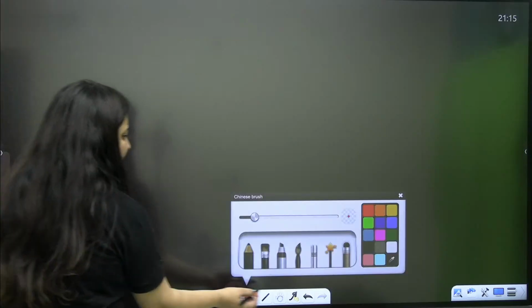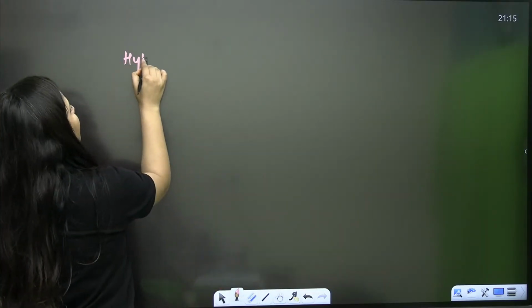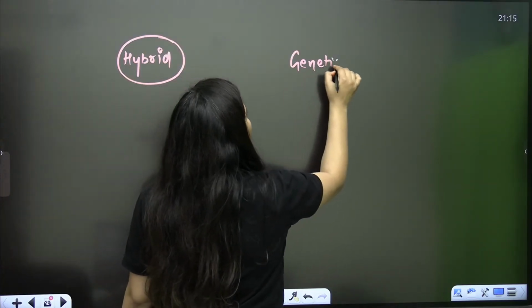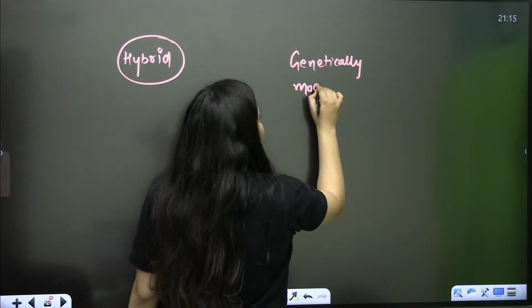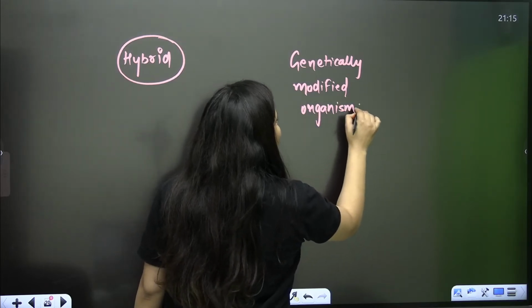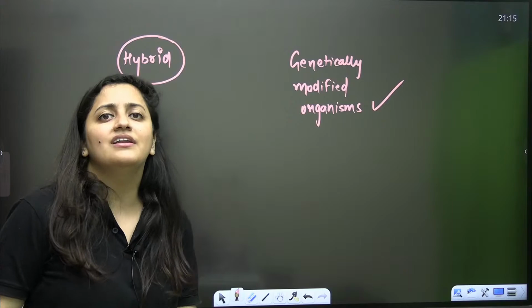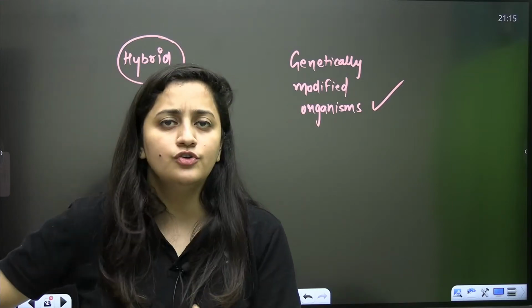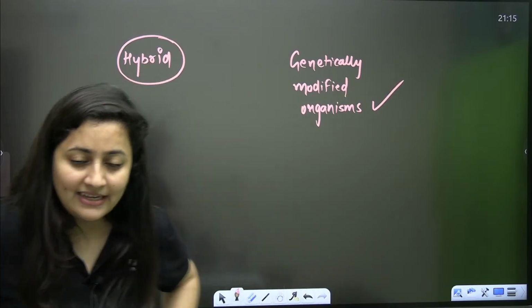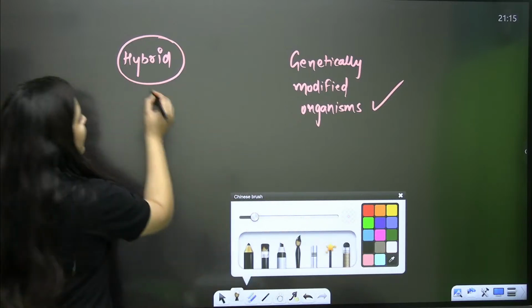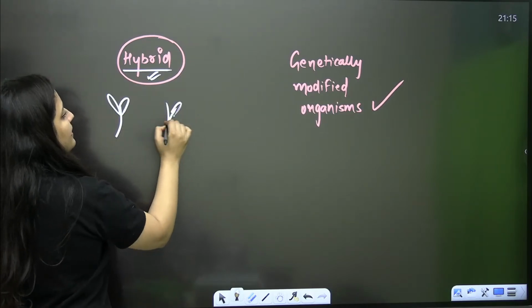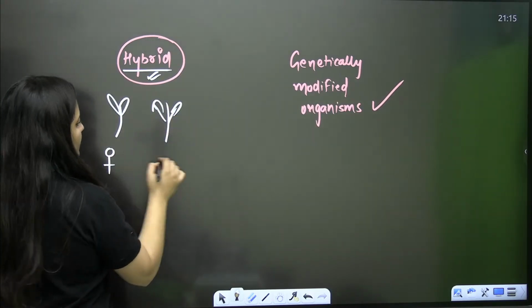Here they are simply trying to explain why we can't just rely on hybrids. Why do we need genetically modified organisms? That's how you can draw the comparison here. What is the need to have genetically modified organisms when we have the traditional hybridization ways? So according to you, why is it so? See, when it comes to the traditional ways of hybridization, let's say these are the superior parents, a superior female and a male.